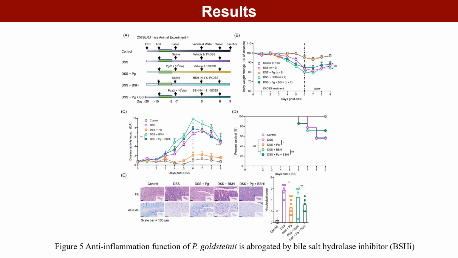Given the close relationship between bile acids and colitis, we first examined the impact of a BSH inhibitor on the anti-inflammatory effects of P. goldsteinii. When the BSH inhibitor was used, the anti-inflammatory effect of P. goldsteinii was significantly reduced. This suggests that the anti-inflammatory effect of P. goldsteinii is dependent on BSH.